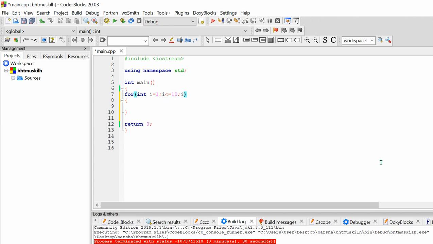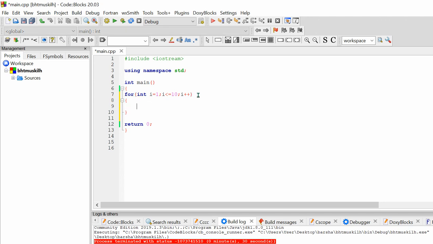Then we are going to do the incrementation of variable i, i plus plus. So there are three parts. The first is declaration and initialization of the variable, then the condition, and then the operation. You can put any operation. It's not mandatory that you have to put plus plus only. According to your requirement you can put the operation.